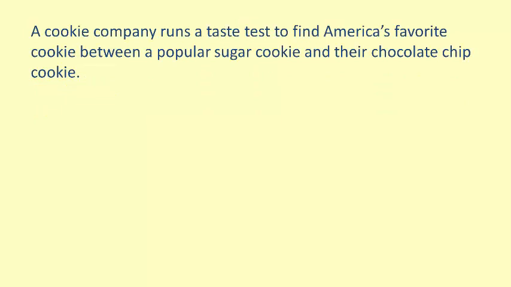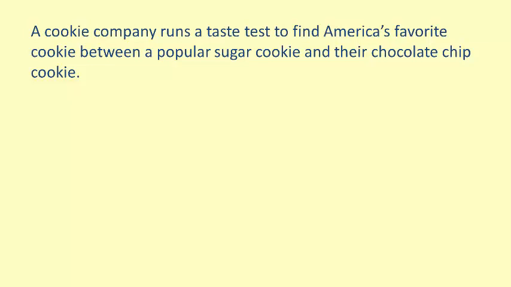Consider this example of the biased collection of a sample. A cookie company runs a taste test to find America's favorite cookie between a popular sugar cookie and their chocolate chip cookie. The company is looking to call their chocolate chip cookie America's favorite. They develop a taste test between their cookie and a popular sugar cookie and set out to run tests and collect the data. This taste test was biased from the start.